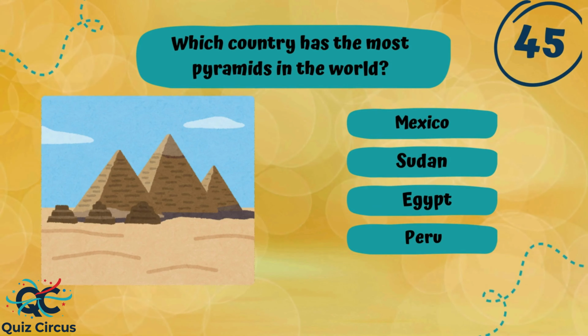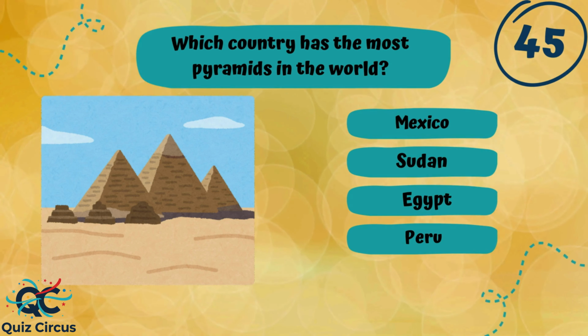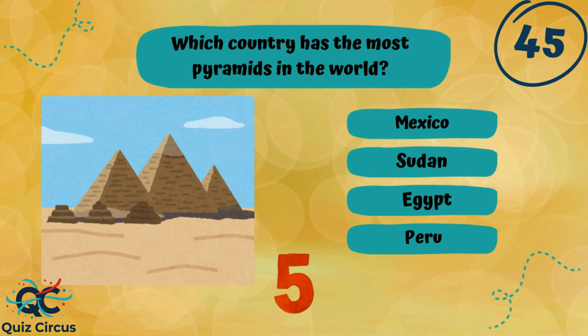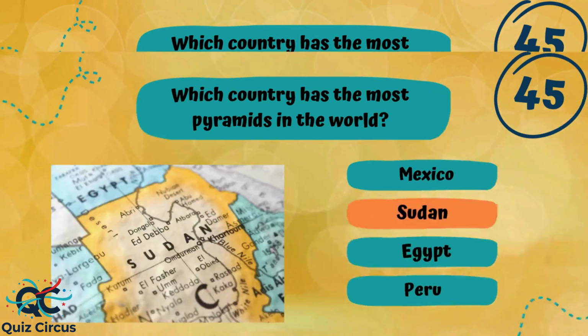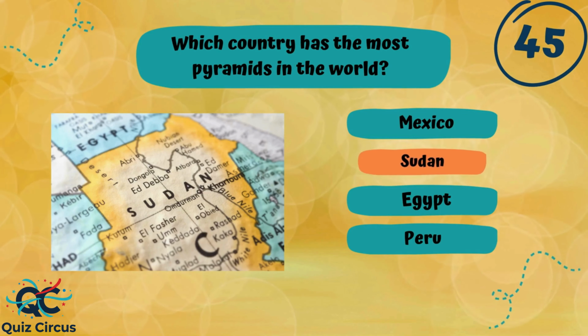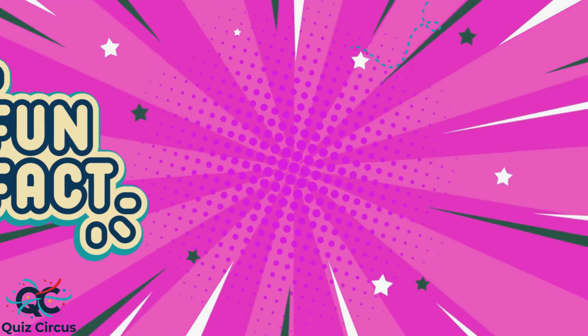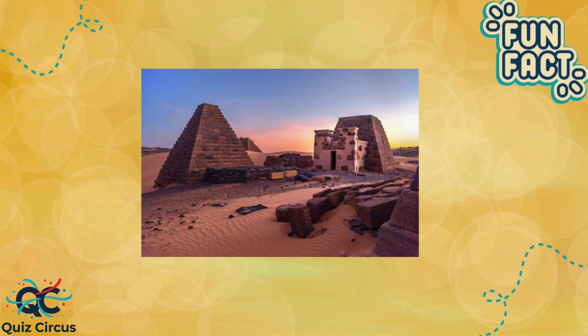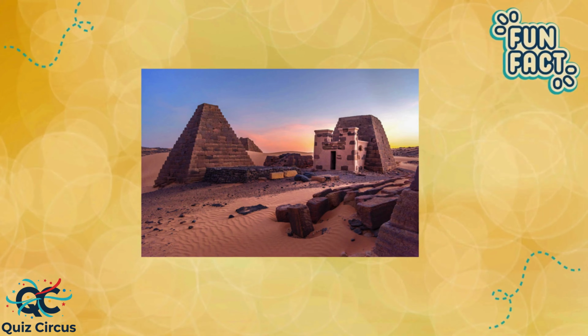Which country has the most pyramids in the world? Mexico, Sudan, Egypt, or Peru? The correct answer is Sudan. Here is a fun fact. Sudan has over 200 pyramids, more than Egypt. They were built by the ancient kingdom of Kush.